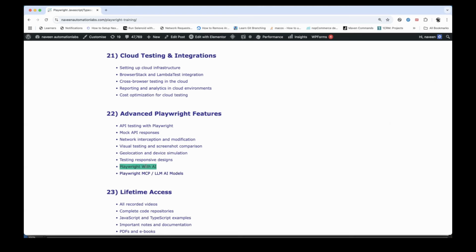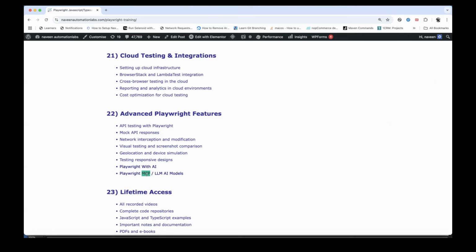Playwright with AI is also very popular. Playwright has its own MCP server. I'll tell you how to install this server and how to use this Playwright MCP server by integrating with AI and LLM models. I can integrate with GitHub Copilot also, and then I can run my test cases. I mean, I can design the entire framework through prompts, just like we do in ChatGPT, right? I can give an English prompt and tell it to design this, implement this, everything I can do with respect to MCP.